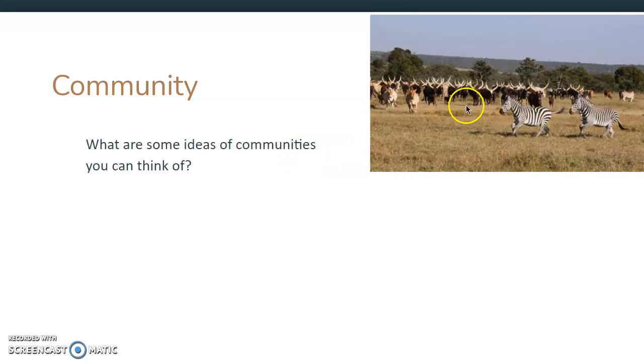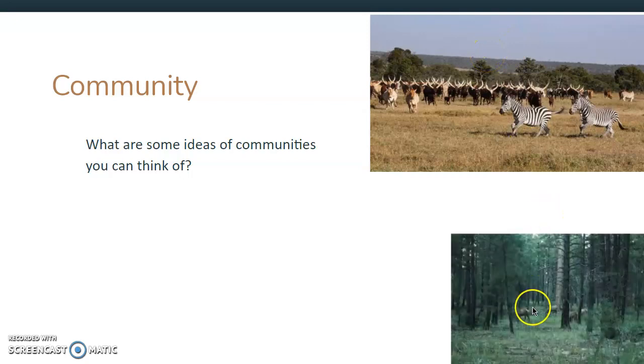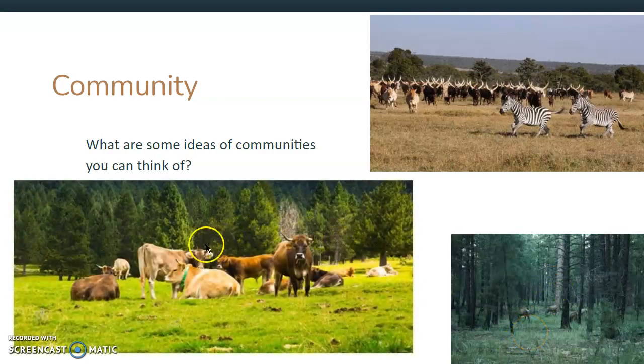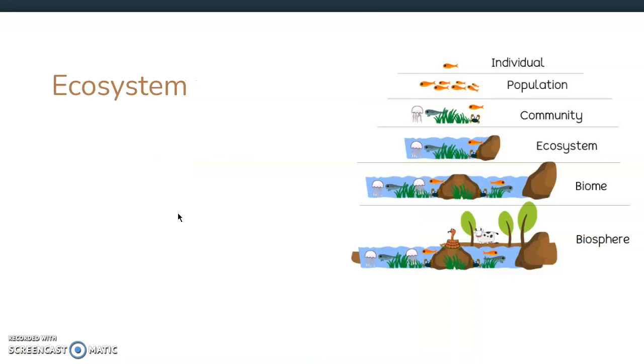Some examples here: we have zebra, we have some buffalo with horns, and some grass, some trees. So those are 4 different populations. We have what looks like some elk, some animals back here with some trees. So that's 2 different populations, and some grass is a 3rd population. And then here we have kind of a similar thing. We have cows as one population, grass as another, and trees as a 3rd population. So these are all ideas of communities.